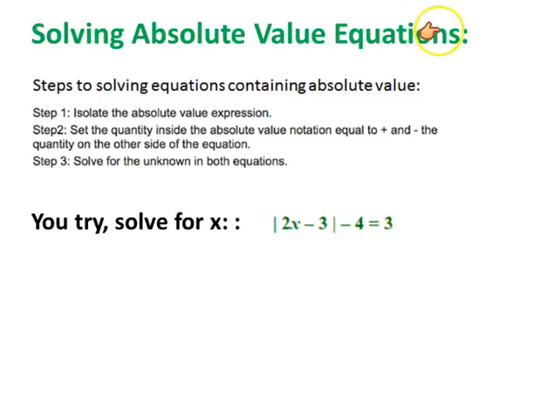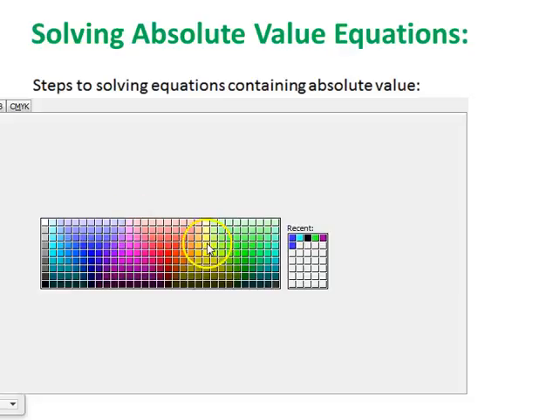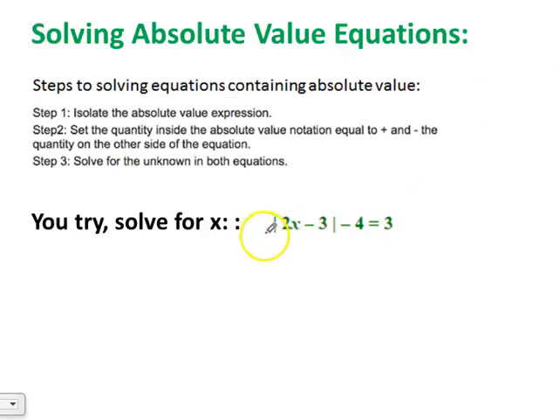And this is our last problem, and I want you to try this on your own first. And then I'll show you how to do it and you can check your work with mine. But first I want you to solve this on your own. Note that here is your absolute value notation part of the equation. And then we've got minus 4 equals 3. So the equation is the absolute value of 2x minus 3 minus 4 equals 3.